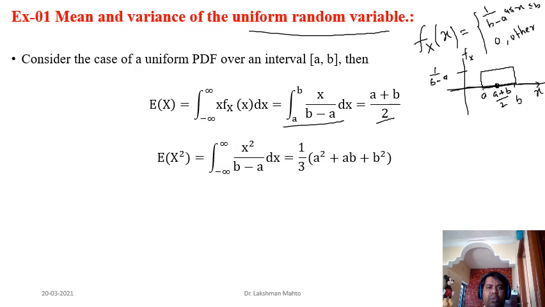Similarly, we need to calculate the variance. In order to calculate the variance, you need to integrate x square times f of x in the interval minus infinity to infinity, and we know that the density function takes a non-zero value in the interval AB only. So if you integrate this in the interval AB, the integral comes here. It is 1 by 3, yes, 1 by, it would be